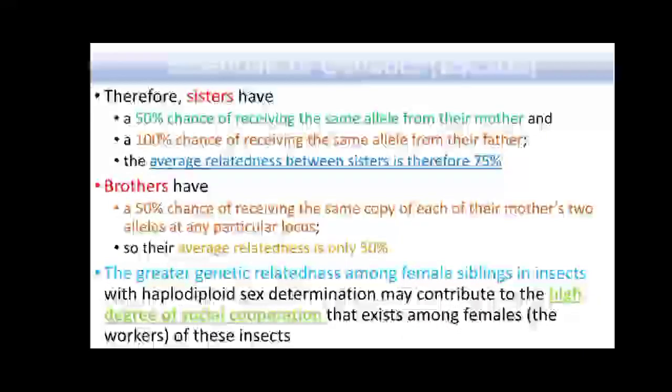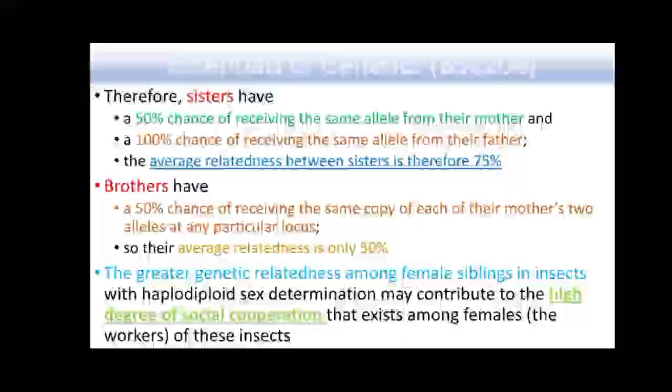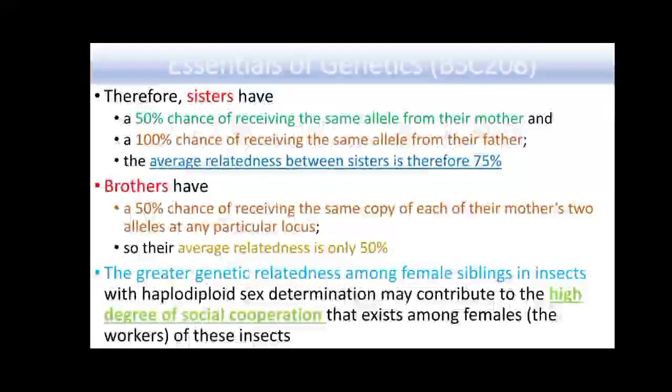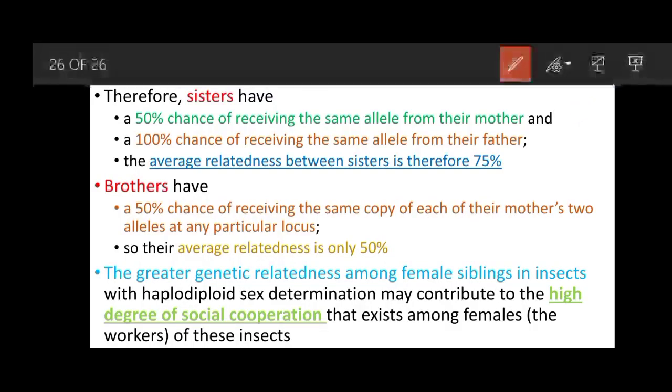So therefore, sisters in these insects will have a 50% chance of receiving the same allele from their mother, and a 100% chance of receiving the same allele from their father. 50% chance is for receiving the same allele from their mother, whereas there is a 100% chance of receiving the same allele from their father.